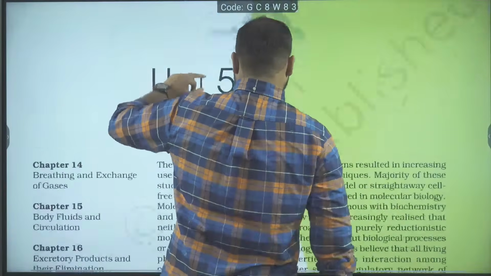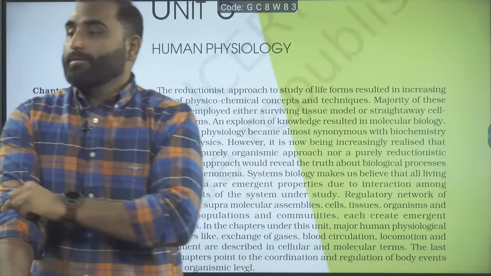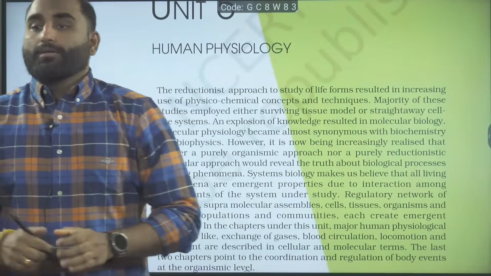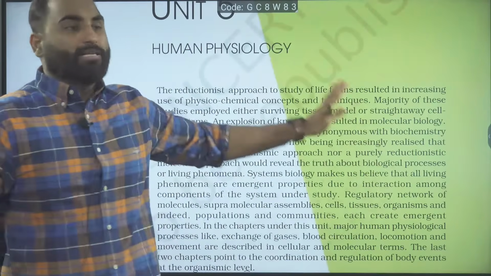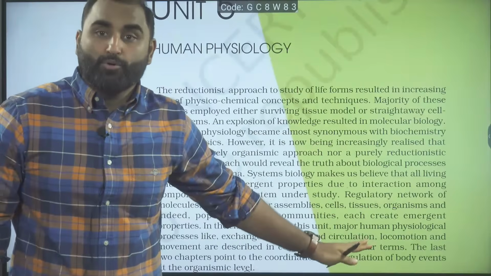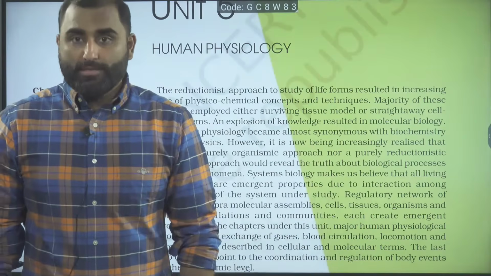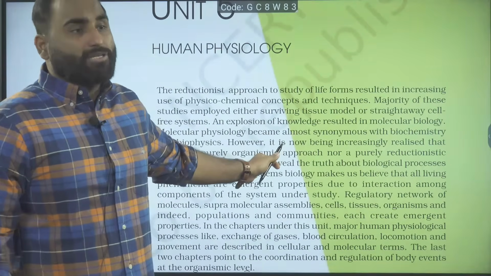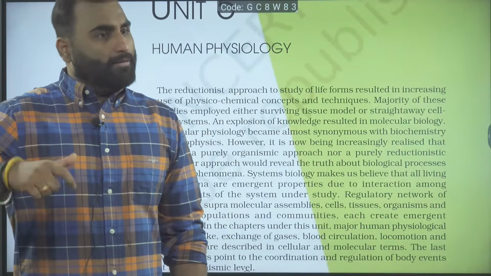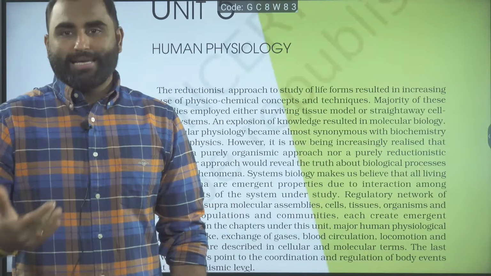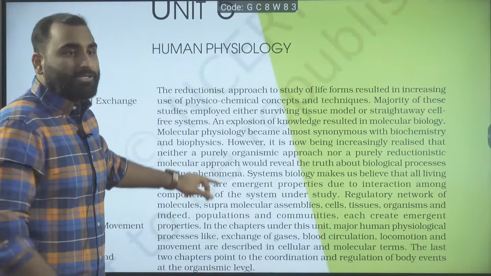Before going to the breathing chapter, there is a paragraph given here: human physiology. First you will read this paragraph. The reductionist approach: a 2025 question came from this. What is the reductionist approach? The physicochemical approach. You study the physical and chemical aspects to study how the cell or the organ systems are working. So you have to revise this.